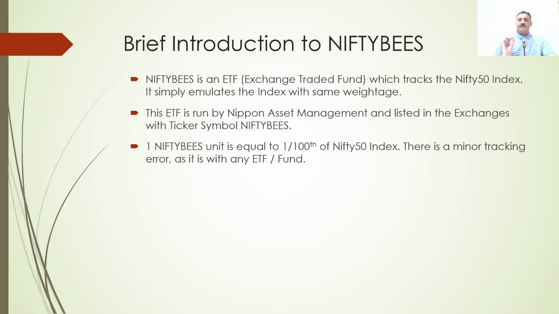Today Nifty is at 17,300, so one Nifty bees, without dividends, is equivalent to 1/100th of it. 1/100th of 17,300 is 173. So Nifty bees should ideally trade at around 173 rupees, with a minor tracking error, because the index moves every day but only at the end of the day does it get corrected to the index value. Just ignore that, it is very minor to take into account.